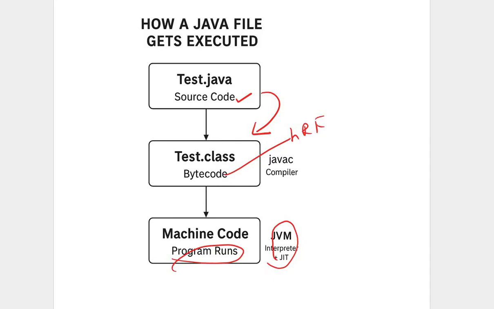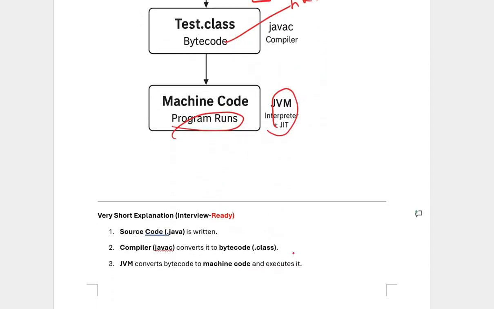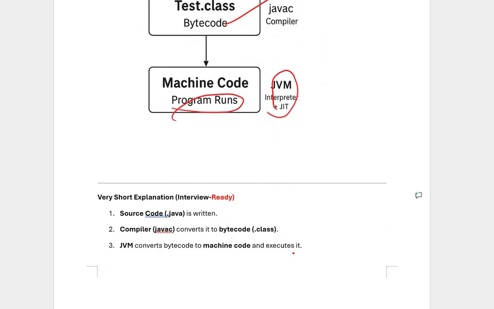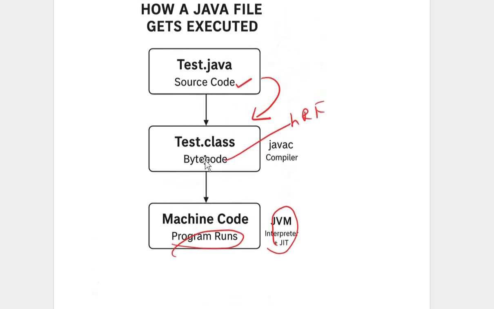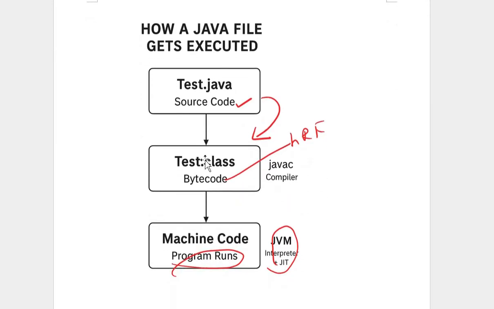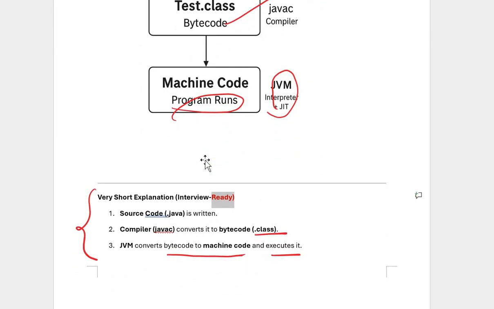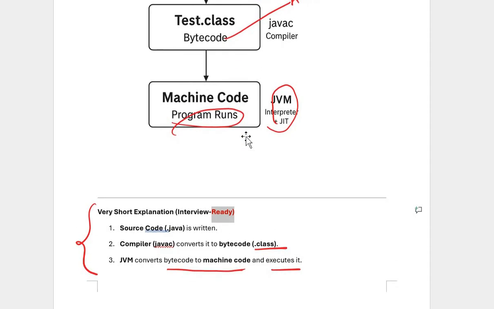If the interviewer asks you to explain what JVM, JRE and JDK are, in my next video I will tell in detail about the difference between JDK, JVM and JRE. Very briefly: the source code .java is written, the compiler converts it to bytecode stored in a .class file, then the JVM converts the bytecode to machine code and executes it. It is as simple as that. If you need an explanation, you can take a paper and explain through this diagram. I hope you understand it. In my next video, I'll explain the difference between JDK, JRE and JVM, in another video what bytecode is, and in another video the JIT compiler.